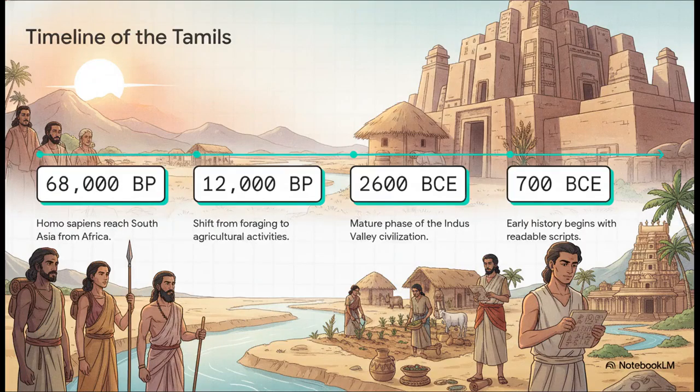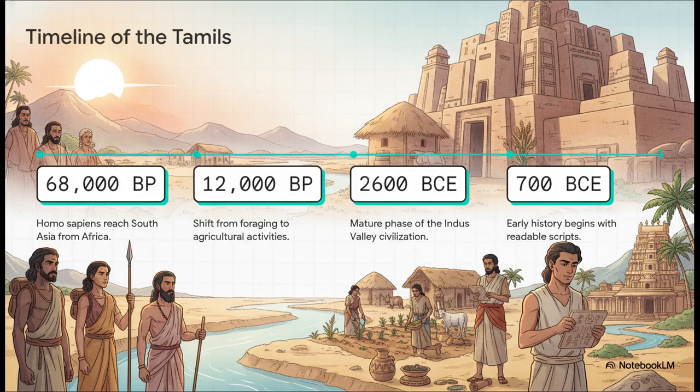The sheer scale of this history is just staggering. The genetic roots of modern Tamil speakers stretch back a massive 70,000 years to the original out-of-Africa migration. By about 68,000 years ago, descendants of early Homo sapiens had actually reached South Asia. And these early populations brought with them the foundational dialects that would eventually evolve into Tamil and other Dravidian languages. Now, for the vast majority of this immense timeline, all throughout the Paleolithic and Mesolithic eras, these groups lived strictly as nomadic hunter-gatherers. But right around 12,000 to 10,000 years ago, everything changed.